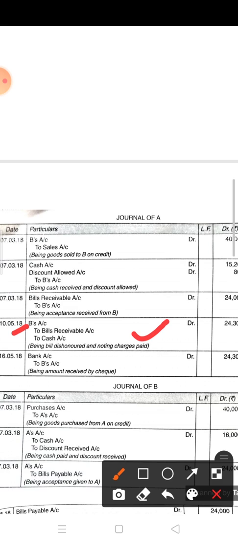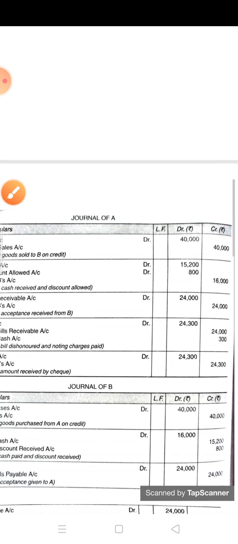So first, in the books of A, you have to show the noting charges amount. B's account debit to BR amount is 24,000, plus 300 for noting charges, and the total amount due from B is 24,300. This is the dishonor entry.